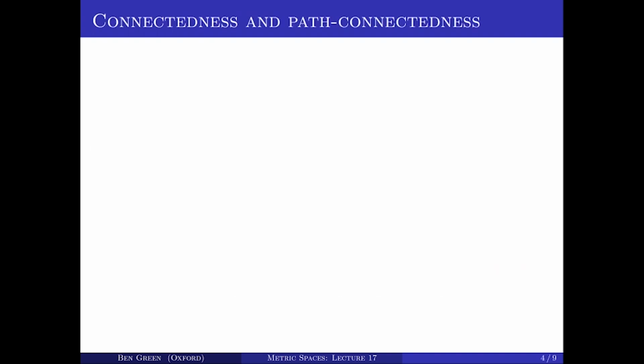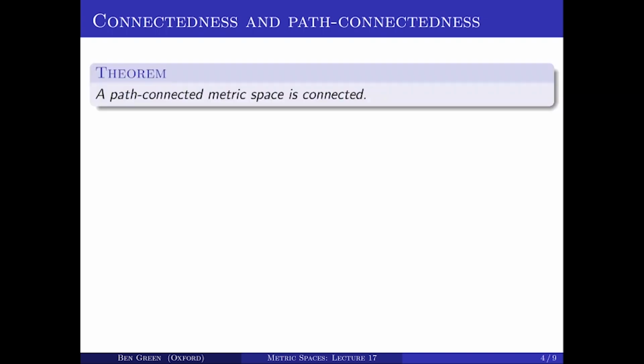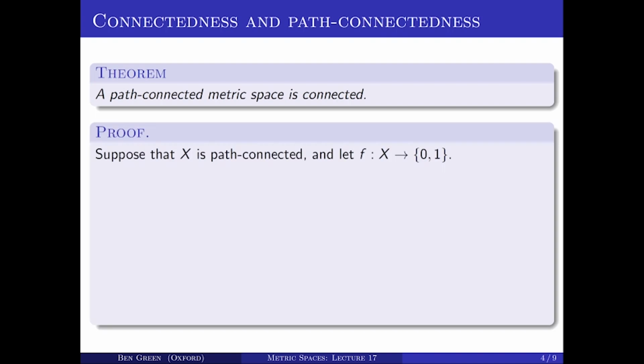So we've got this notion of path connectedness, and it's natural to ask, what is the relationship between the notion of connectedness that we talked about earlier in this chapter and this new notion of path connectedness? And that's what I want to explore in the remainder of this lecture. So the first main theorem is that path connectedness is a stronger notion than connectedness. So a path connected space is always connected. So let's look at the proof of that.